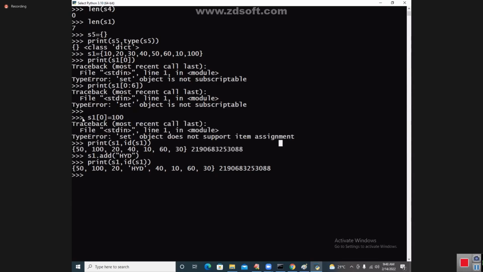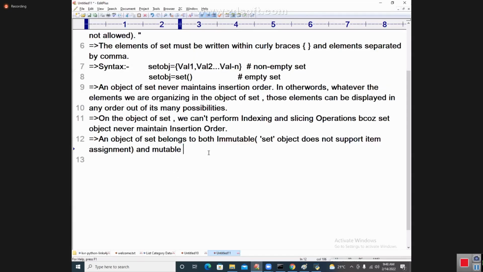It is a very regularly asked question: when it is mutable and when it is immutable, they will ask you. In the case of the add function, I will write here: mutable. In the case of the add function, this is called mutable. In the case of item assignment, that is called immutable. An object of set belongs to both mutable and immutable. I hope you are following me. Right, students? Are you understanding this important point?